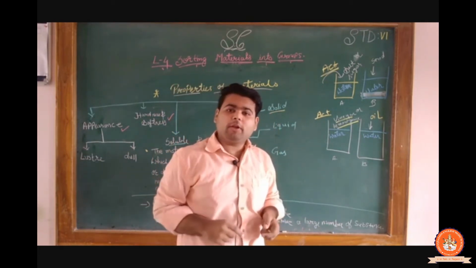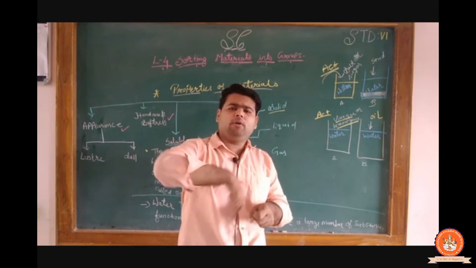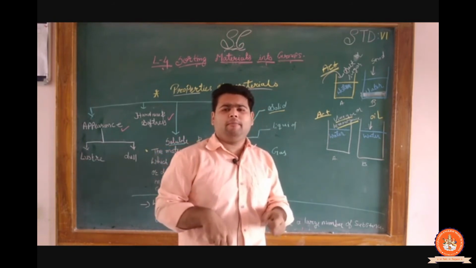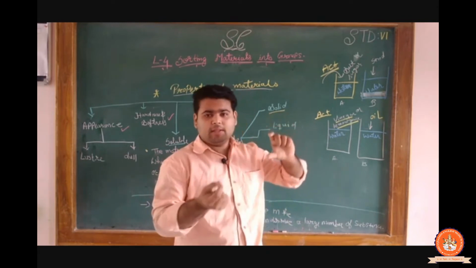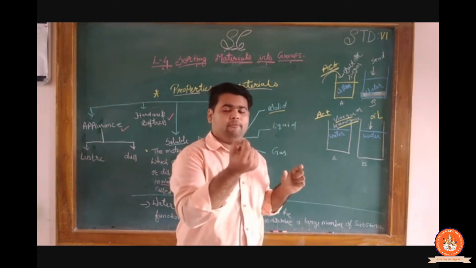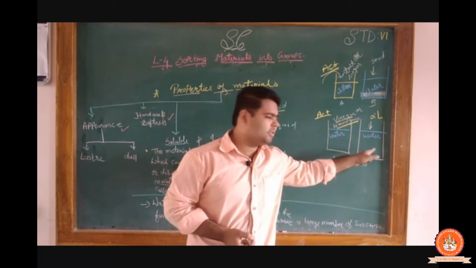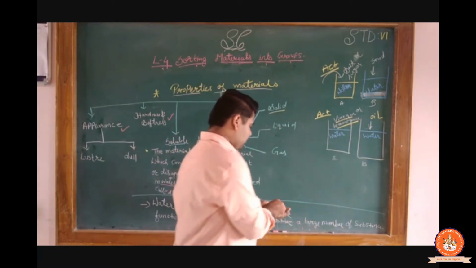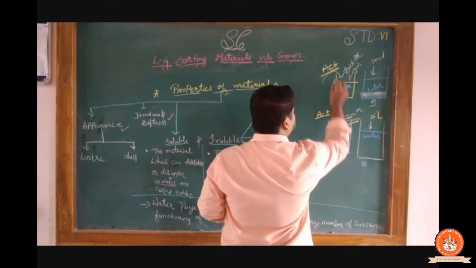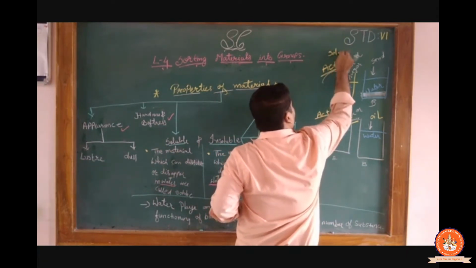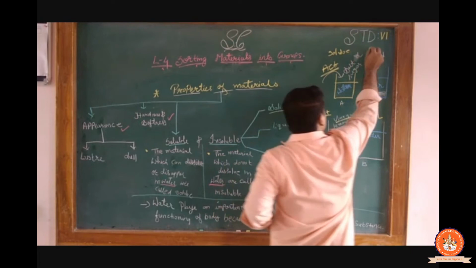Clear? So it is not going to mix. If we stir for a long time and observe suddenly, we can easily find the drops of the oil. So it is not soluble. This is soluble, and this is insoluble. Clear? So here we can write the soluble portion, and this is insoluble.